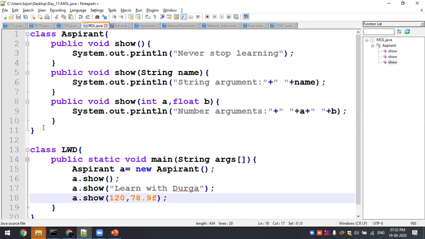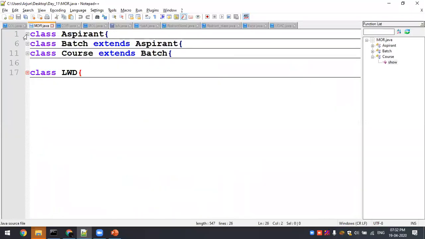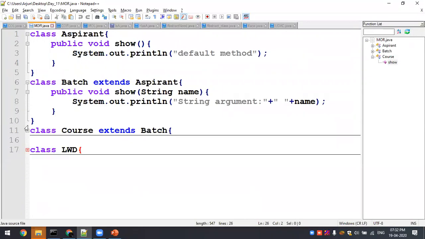So this is called method overloading, based on the type of the argument: zero arguments, here a string argument, here two arguments, maybe float and int. That order also comes under the signature. So the type of argument differs, the number of arguments differs, and the order of the arguments differs. This comes under overloading. One single class may have three different methods having the same name but different arguments. This is called overloading. But overriding is nothing but a method having the same name.